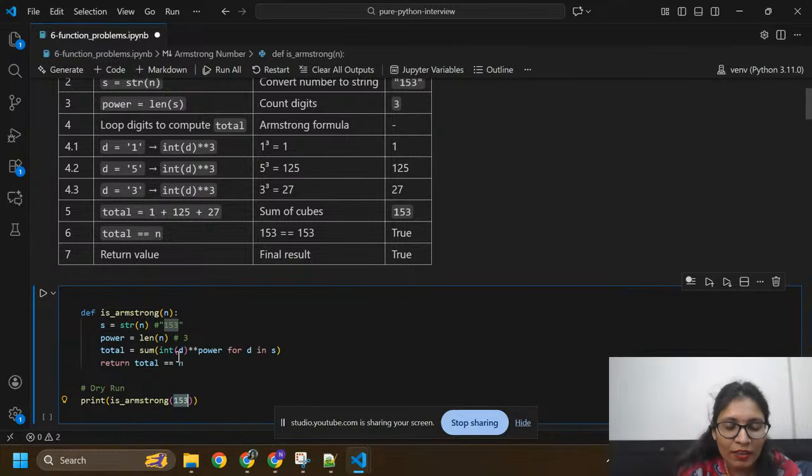Then we are going to find 1 to the power 3, so we got 1 to the power 3, and here we are going to use sum.